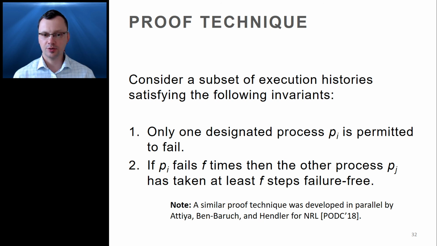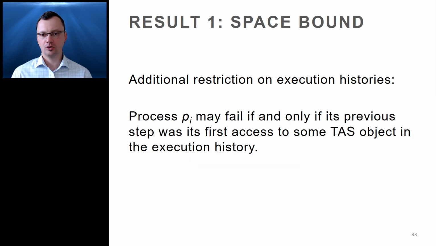The main challenge in using this proof technique is to construct the usual execution history leading to a contradiction in a manner that preserves invariant number 2. I'm out of time to explain this in the presentation, but I invite you to read the details in the paper. To prove the space bound, which is our first impossibility result, we introduce another restriction on execution histories. Process PI may fail if and only if its previous step was its first access to some test-and-set object in the execution history. This restriction ties the number of failures by PI to the number of test-and-set objects used.